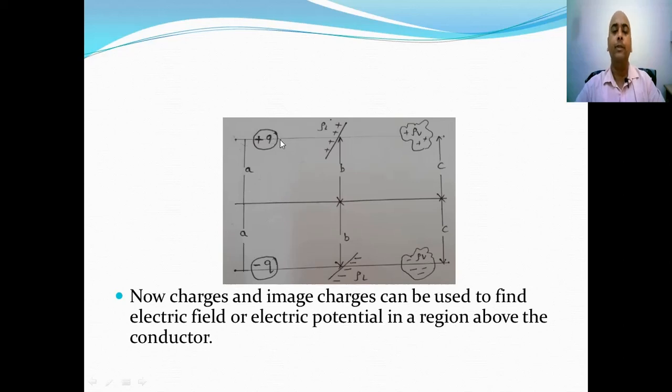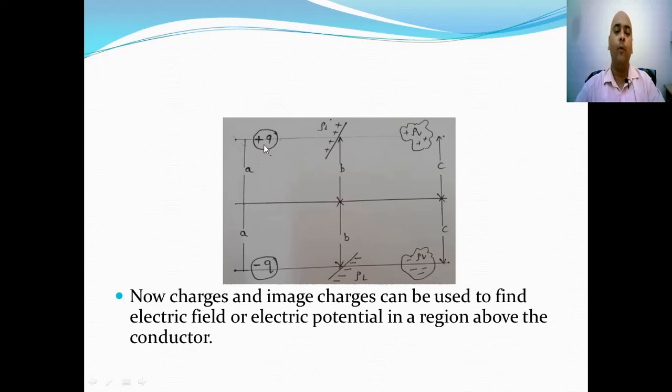Here by using method of images we have replaced the system with the charges themselves, maybe point charge, line charge or volume charge, and their images, and the distance between a charge and its image remains the same.